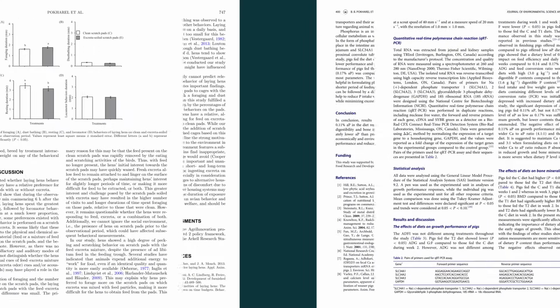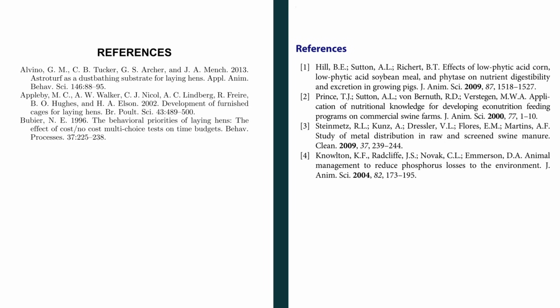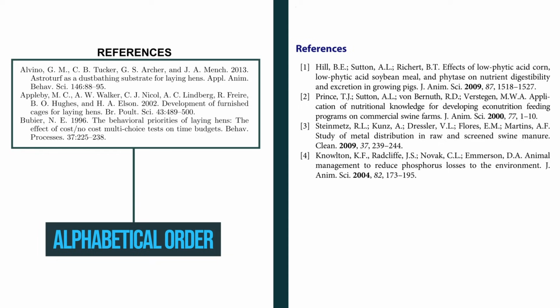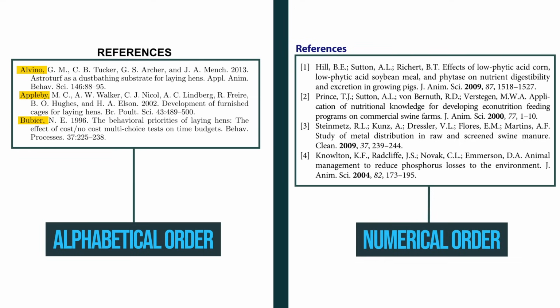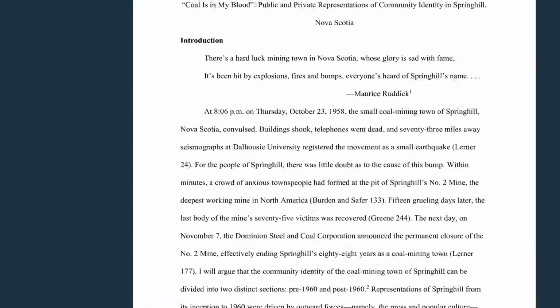Let's move all the way down to the end of these papers. Can you see the difference here in the way they have put references? The first one has a list of references arranged alphabetically. For example, the first one starts with Alvino, the second one Appleby, and the third one Boubier. Whereas the second paper has a list of references arranged numerically as 1, 2, 3, 4, and so on. As you can see here, 1 is Hill and 2 is Prince, and so on. We will talk about what goes in the citation and reference later on. But before that, let's add another paper here.